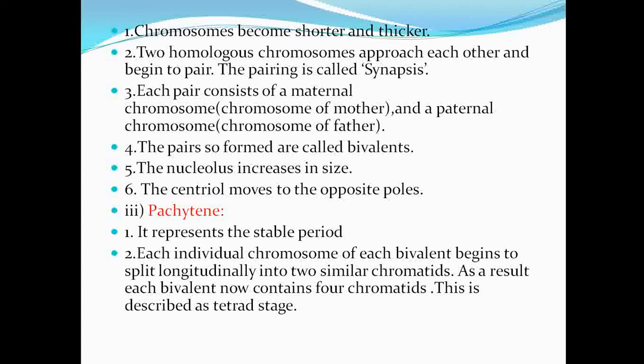So what is happening in the Pachytene is that the individual chromosome of each bivalent splits longitudinally into two similar chromatids.